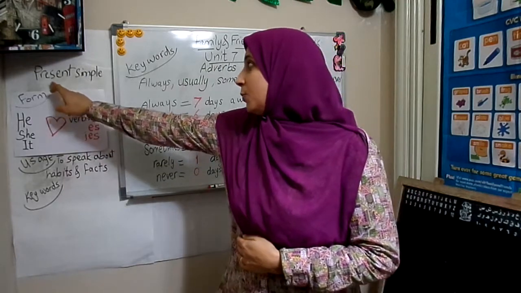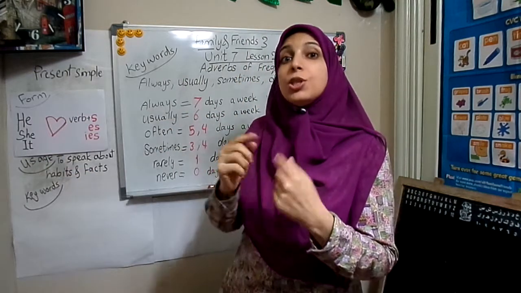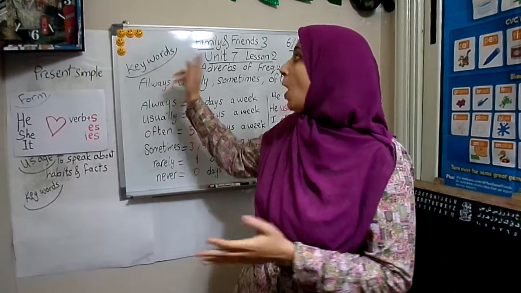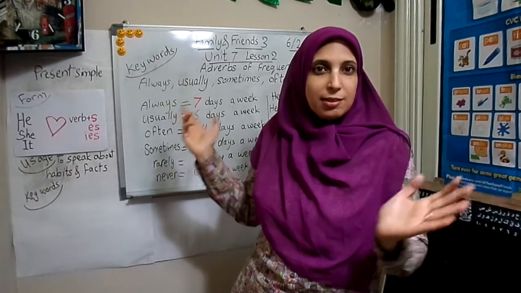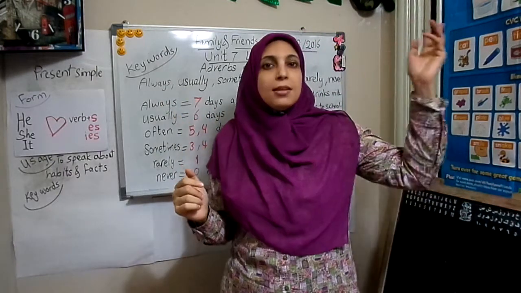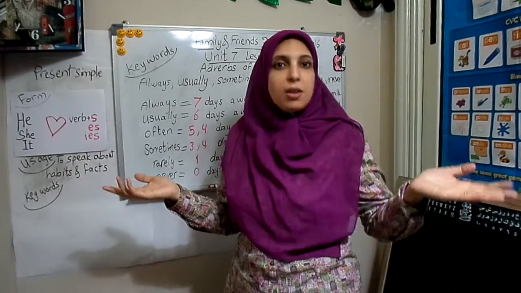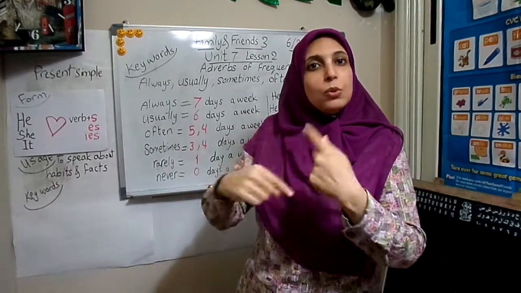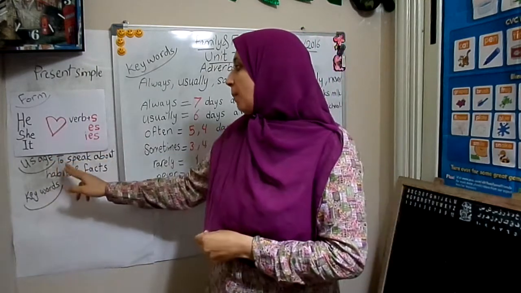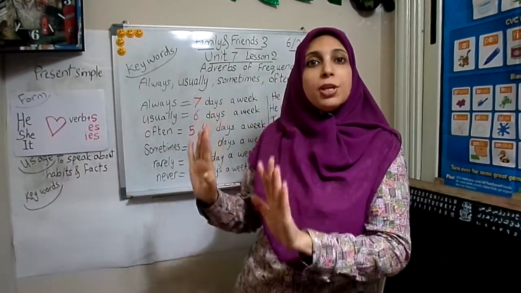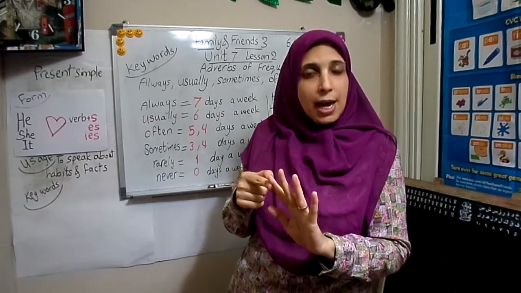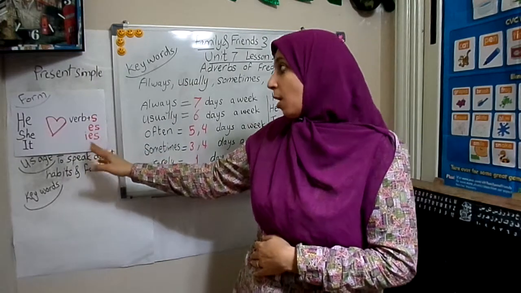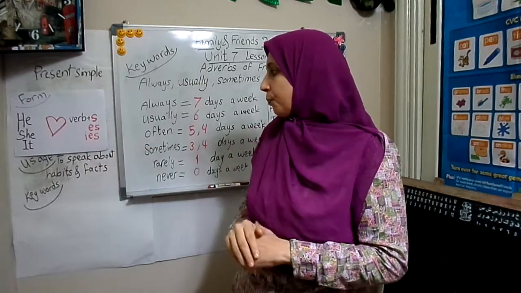So, we learn it when we speak about what we do every day, which is called habit, and facts. The board is white. This is a fact. Nobody will say, no, it's green. When I say the sun rises in the east, nobody will say, no. So, this is a fact. It doesn't change. And habit, what we do every day. So when we speak about habit or facts, we use the verb as it is with I, you, we, they, and he, she, it love the verb plus S or ES or IES, the spelling changes.